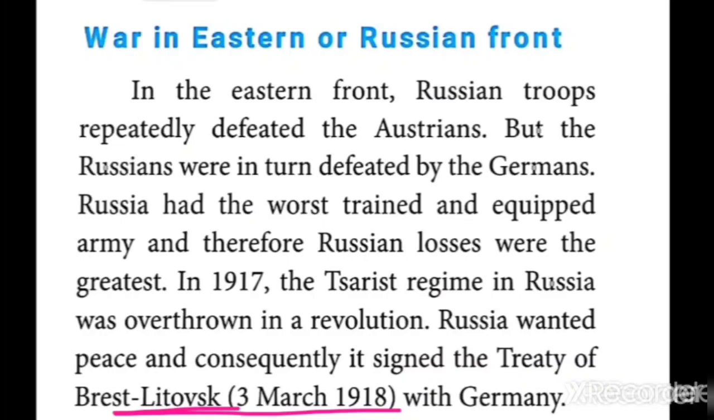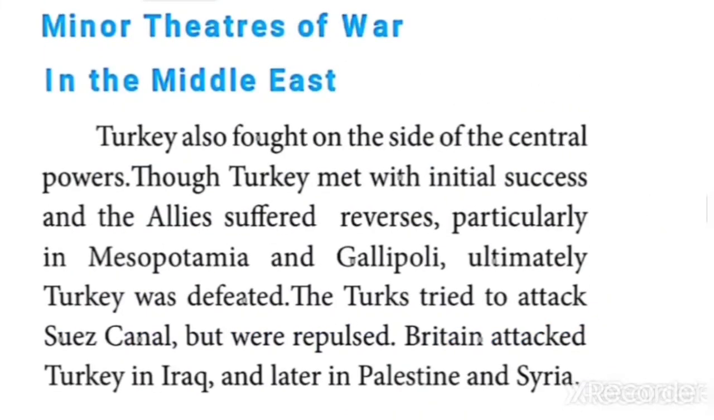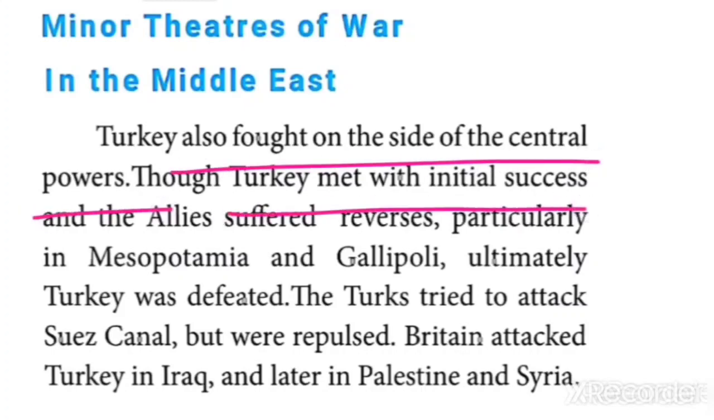Yes, the next one is minor threats of war. What are the minor threats of war in the area of the Middle East? Yes, the Middle East country, Turkey. Turkey also fought on the side of the Central Powers. Turkey was under the control of the Central Powers. Though Turkey met initial success, the allies suffered reverses, particularly in Mesopotamia.